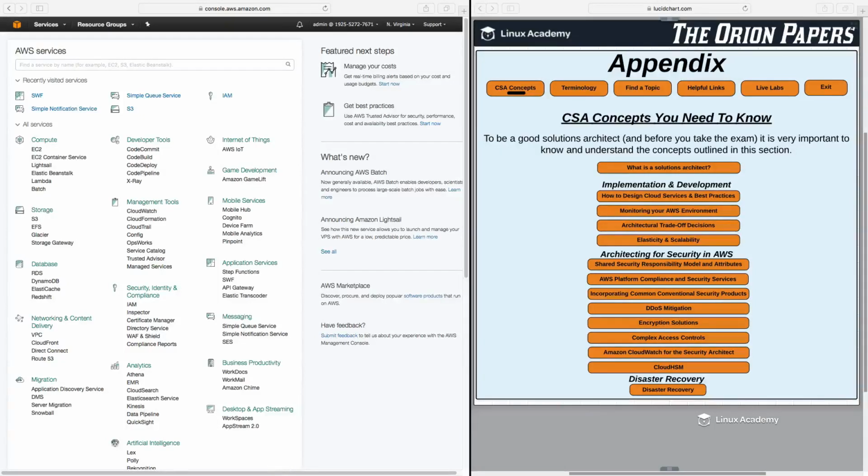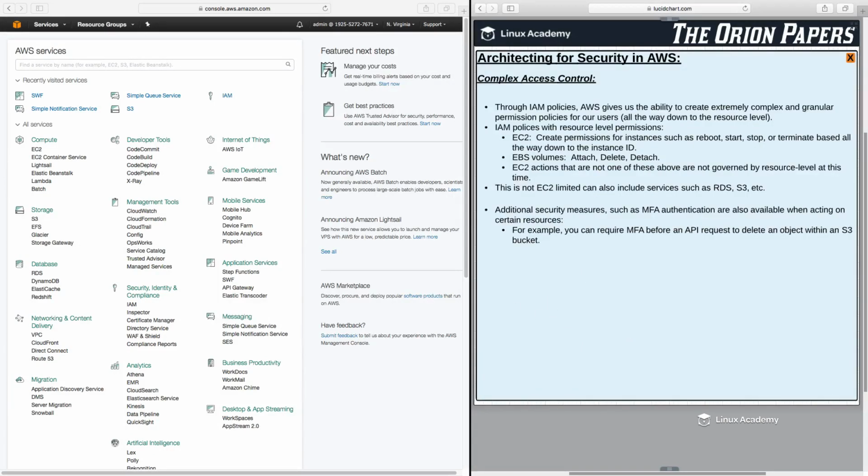Hello and welcome back as we continue moving through our discussion of CSA concepts, this time focusing on complex access control. When I talk about complex access control, what I mean is that through IAM policies, AWS gives us the ability to create extremely complex and granular permission policies for our users, all the way down to the resource level. So, what are some IAM policies with resource level permissions?